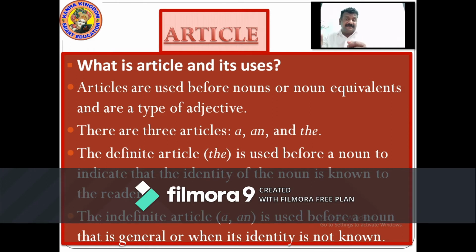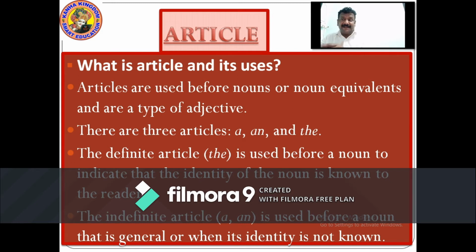For example, the Taj Mahal is the 7 wonders of the world. Three times it's used in one sentence. The Taj Mahal is the 7 wonders of the world.